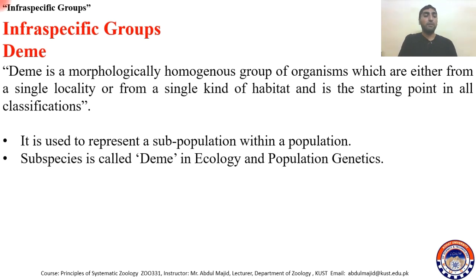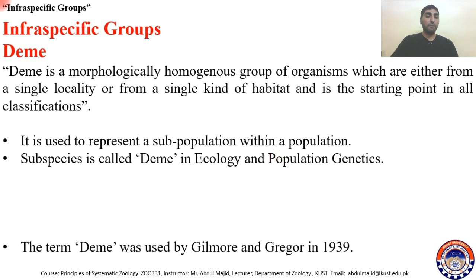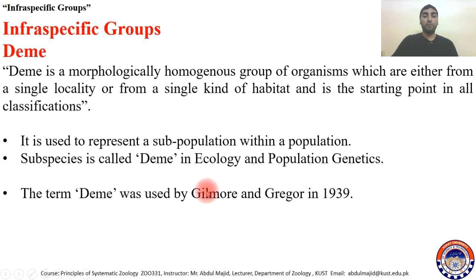As I told you in the start, these terminologies were most of the time used as substitutes for subspecies. But when the subspecies terminology was introduced and formally accepted in the taxonomic hierarchy, there was no need of Deem or variety or the other words. So subspecies is actually called Deem, and we use this term especially in ecology and population genetics. The term Deem was used by Gilmore and Greger in 1939. They introduced this word, and it has no nomenclature status in zoological hierarchy.